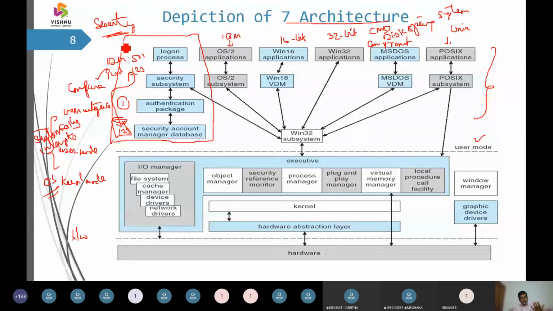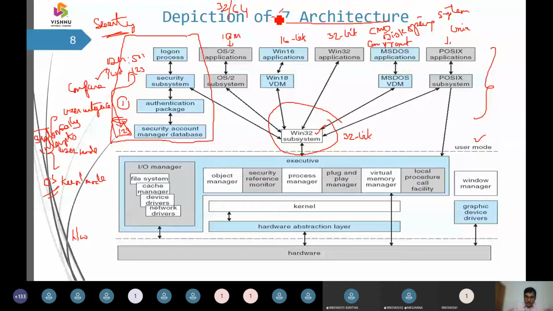And how is this password stored? It is stored in a database maintained by the operating system. All of them are brought onto this subsystem, that is Windows. Now it is going to work with 32-bit, but the Windows 7 architecture is going to support Windows 32 or Windows 64 applications.